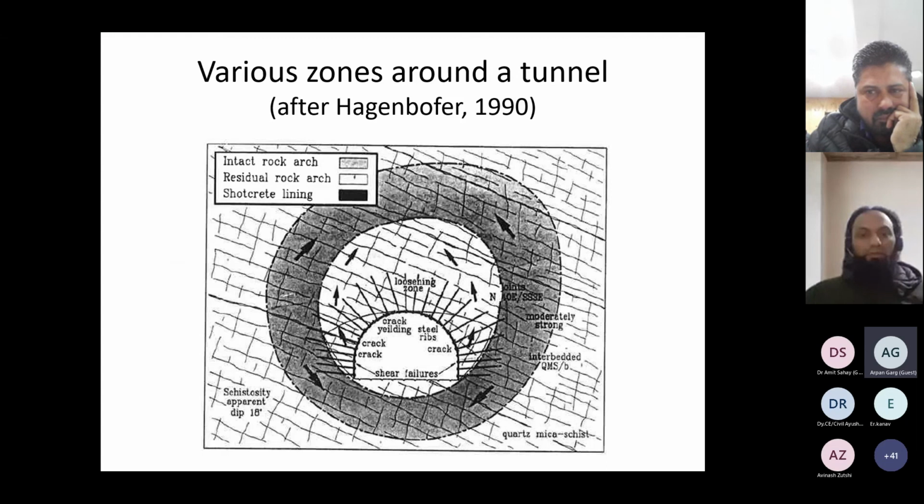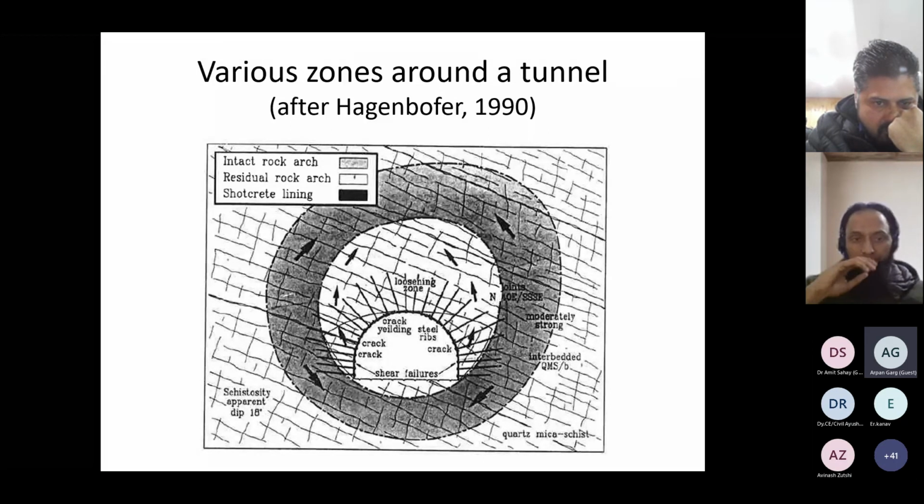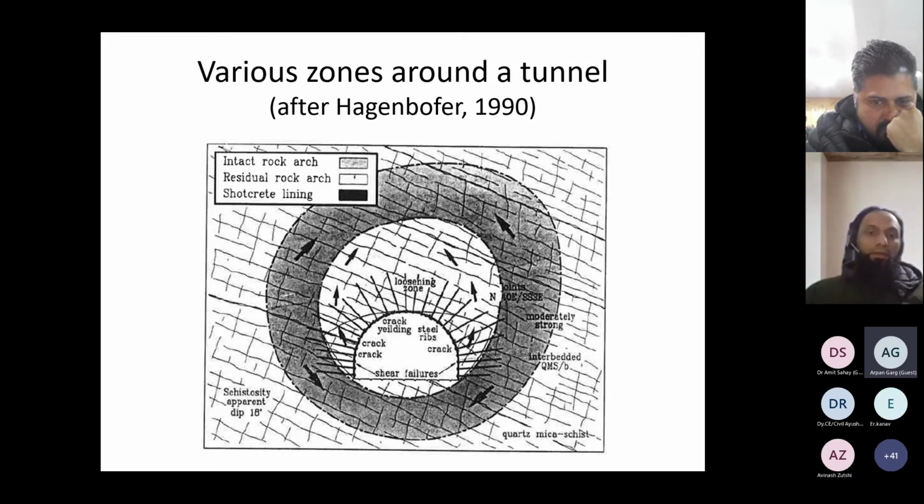This is a very old demonstration of various loosening zones around a tunnel, but still valid. When we excavate a tunnel, there has to be a loosening zone around it, and above that loosening zone there is another zone which is called the intact rock arch. This shaded zone is the arch, or the zone which provides the stability.